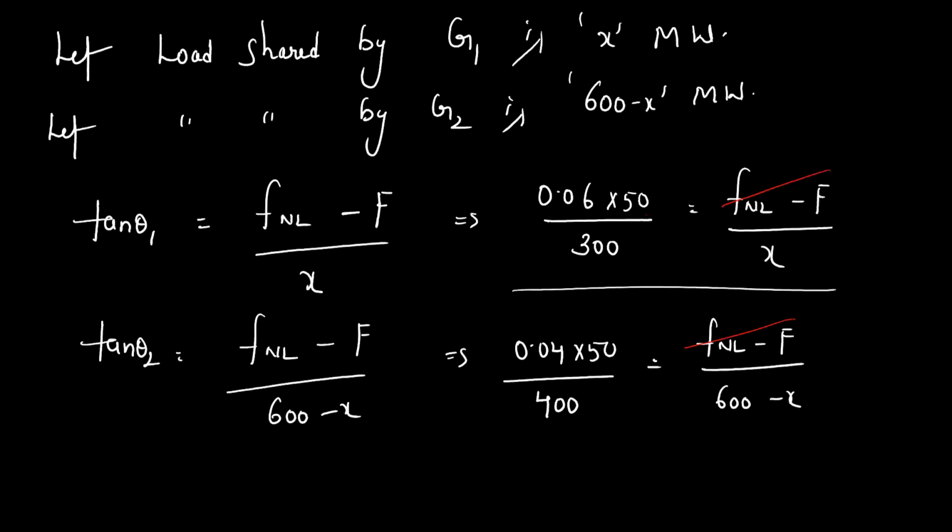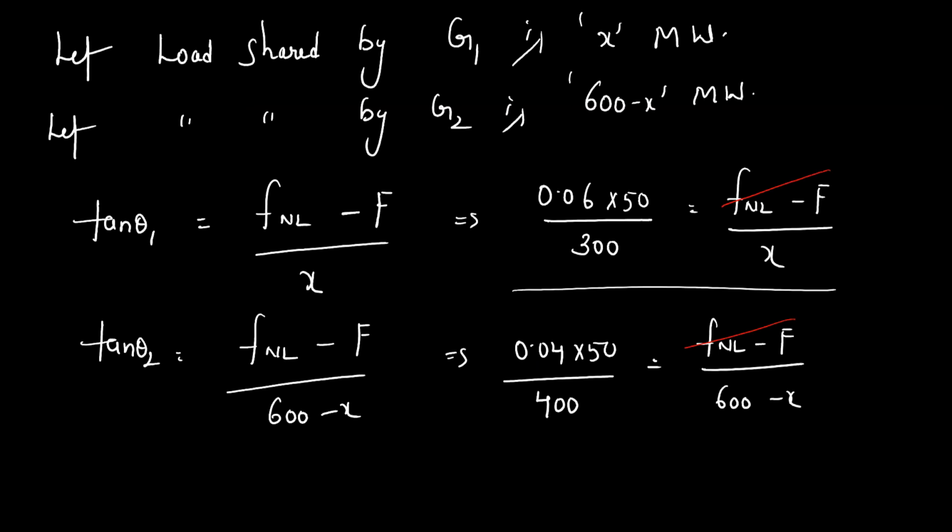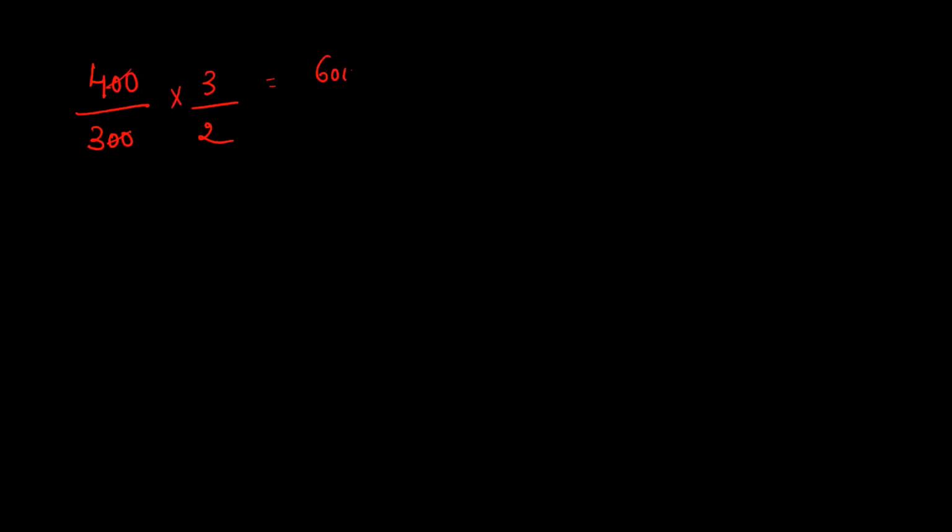So this whole value, you are going to get 400 divided by 6, so the zeros cancel, that is equal to 600 minus X by X.